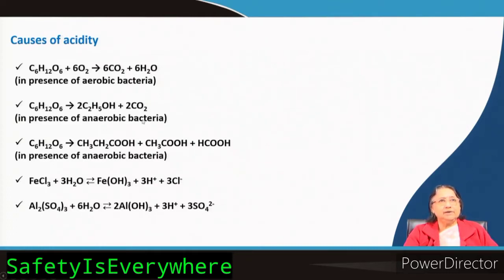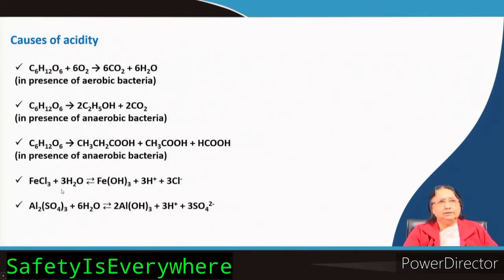In the presence of anaerobic bacteria, some other reaction may occur, and here also carbon dioxide may be generated. Otherwise, under anaerobic conditions with some bacteria, the same molecule may be converted to several weak acids, say for example, acetic acid, propionic acid or formic acid. So, these are also weak acids.